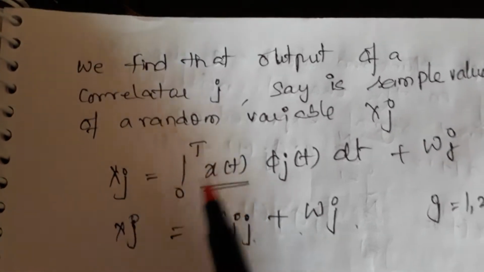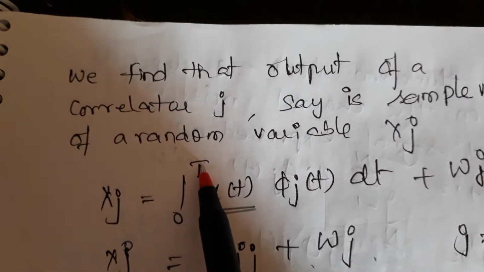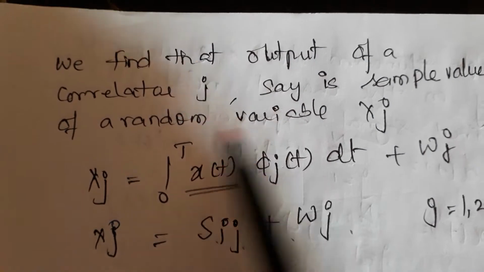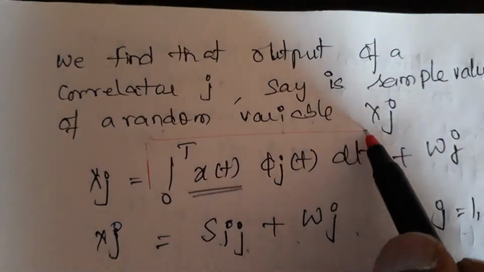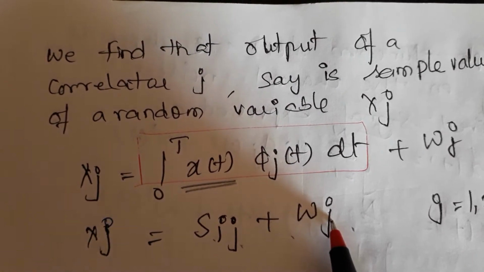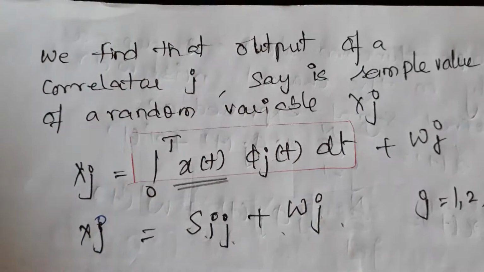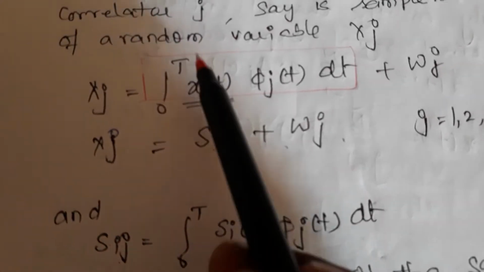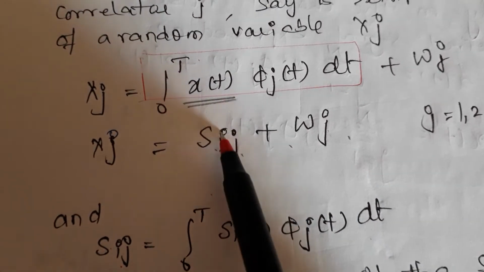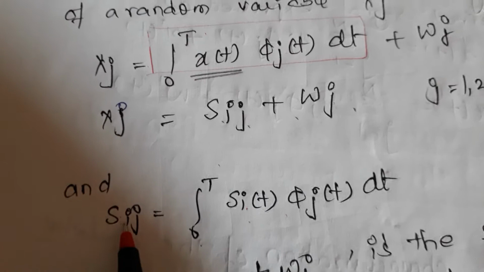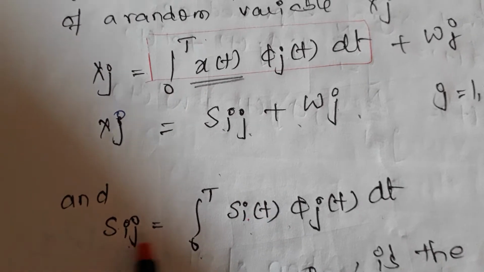xj, the observation point, is the integral from 0 to T of x of t times the carrier, dt. Since x of t is the signal plus noise, xj is nothing but sij plus wj. What is wj? It is the noise. Now sij means what? This part is nothing but your sij. Can you find the same here? Sij is nothing but this part. One more representation of sij: si followed by the jth carrier. Now w of t.